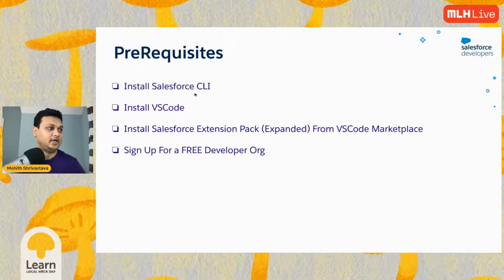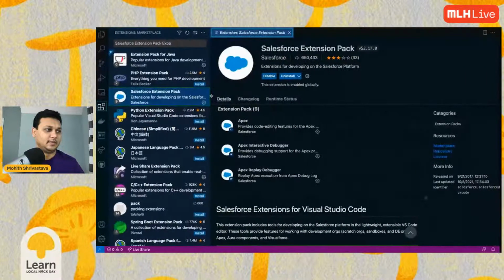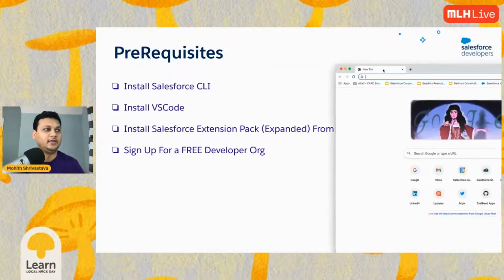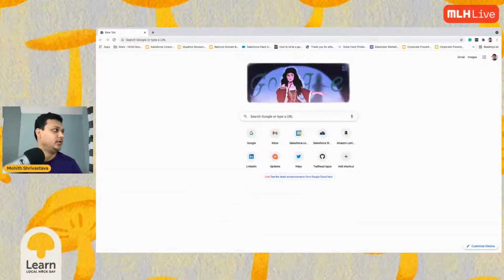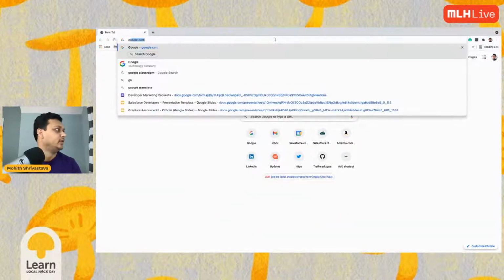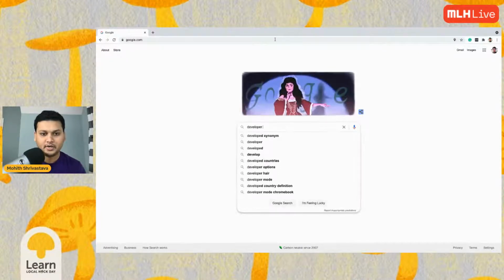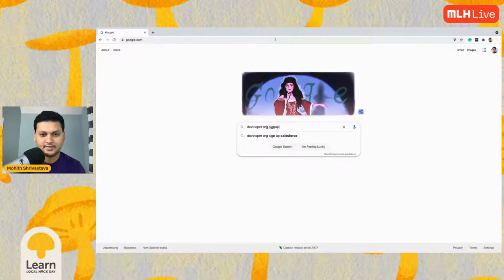Now, a very important thing, apart from all of these, is to make sure that you sign up for a free Salesforce Developer Edition org. I say free because it's really free. So let me show you how to do that. You search for developer org sign up Salesforce.